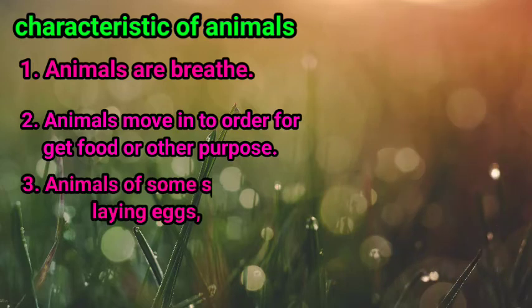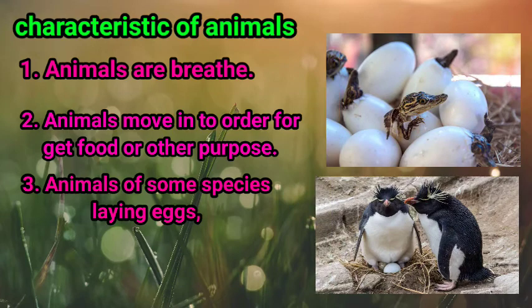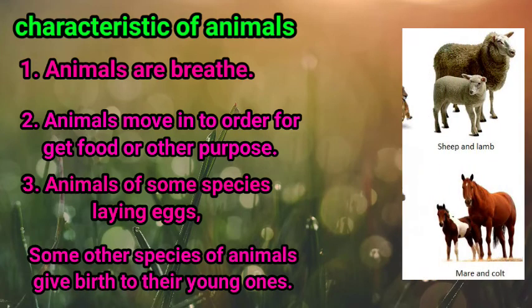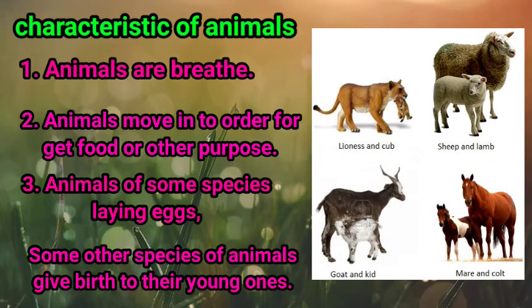Third characteristic: animals of some species lay eggs and their young ones are born out of eggs, and some other species of animals give birth to their young ones. In these species, the baby grows in the mother's womb for some time before birth. So students, these are the main characteristics of animals. Animals breathe, animals move here and there for their purpose, some species lay eggs and some species give birth to their young ones.